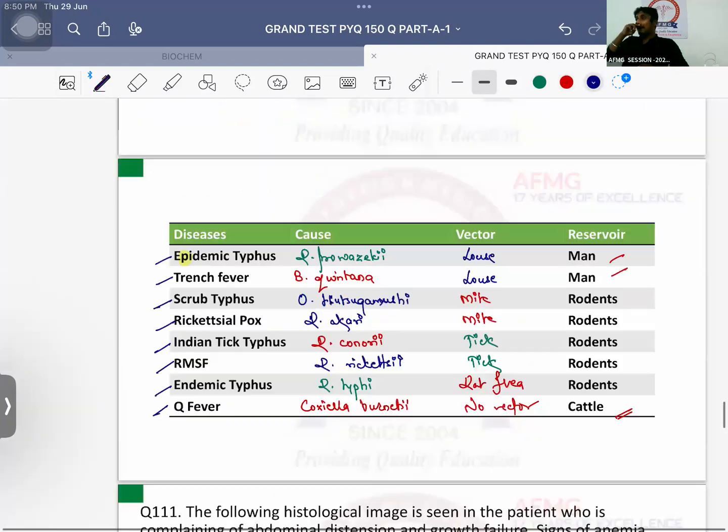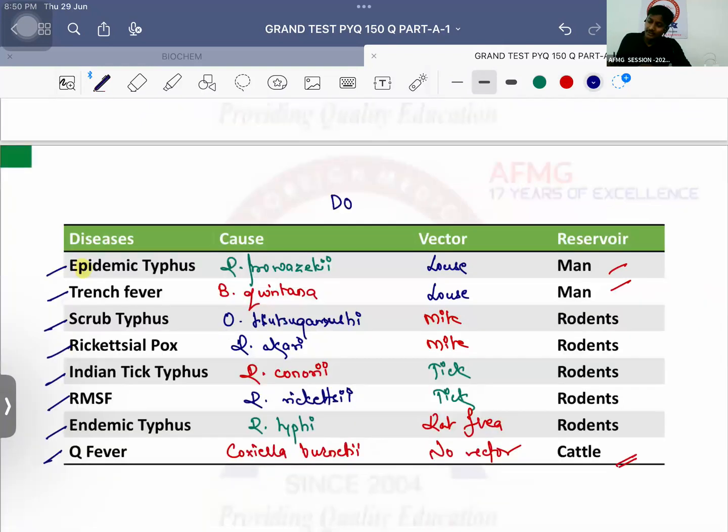No issues with this. Drug of choice for all rickettsial diseases: doxycycline. Shabash. Test which is done: questions have been asked on both of them. Weil-Felix test. Please remember that.